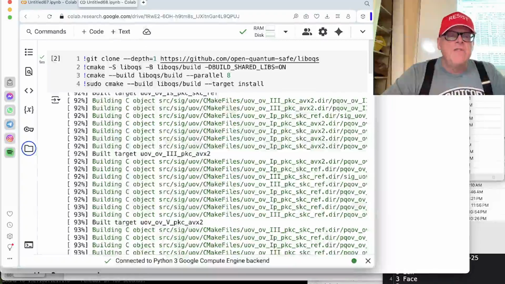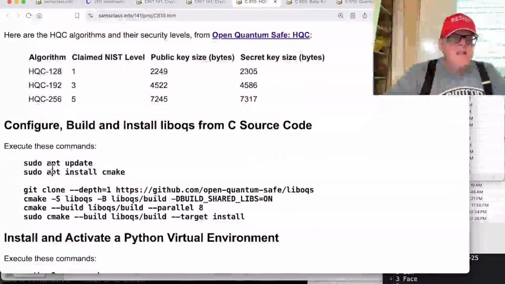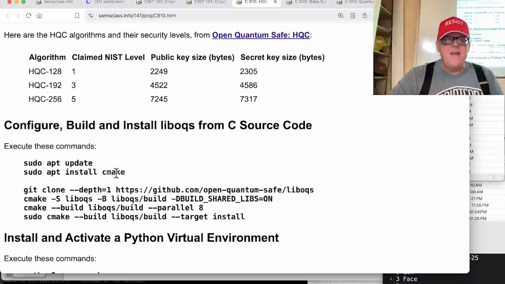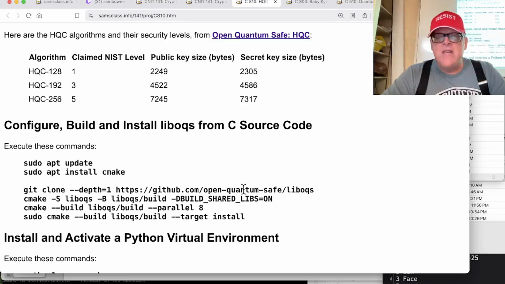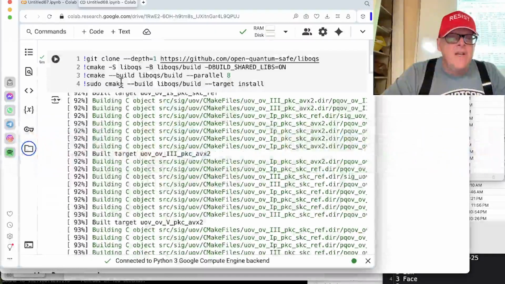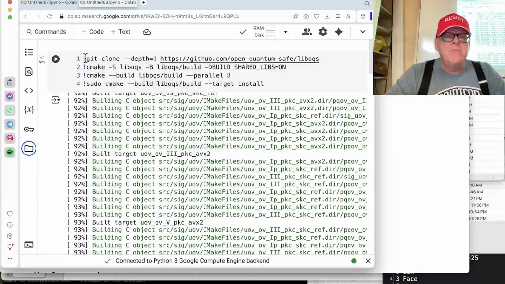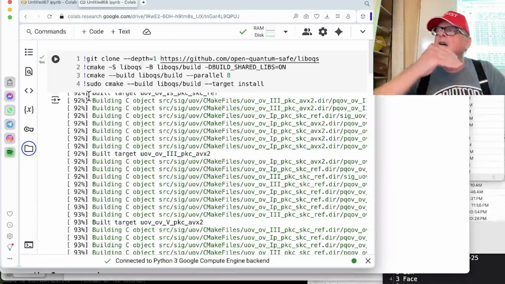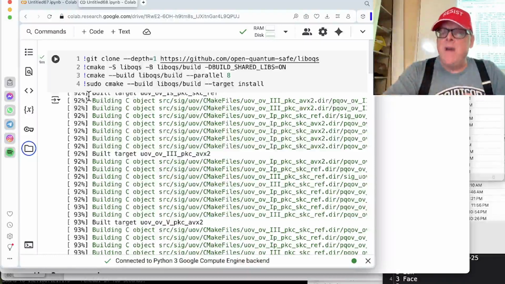So the first thing you have to do is sudo update and sudo install cmake. Then you have to clone the repository, which will get you the source code, and then use cmake to build it with a few cmake commands here. And this takes maybe 10 or 15 minutes in the Colab environment. The way you do these things is you put an exclamation point in front of each of those commands because they are bash shell commands. They are not Python commands.